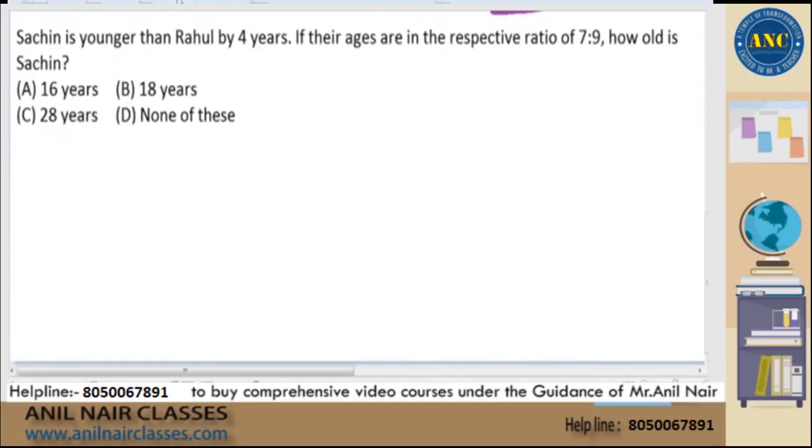Now see here, ratios and ages will go together. Most of the questions in ages are also similar to the ratios concept. The question says Sachin is younger than Rahul by 4 years. That's the first statement. If their ages are in the respective ratio of 7:9, how old is Sachin?